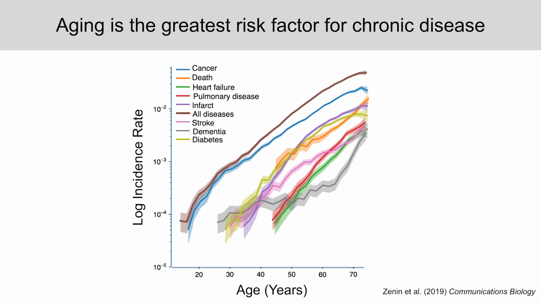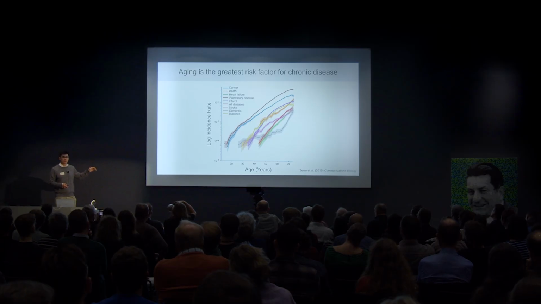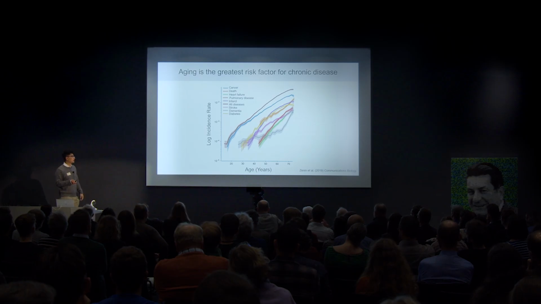I'm very interested in the process of aging because I think of it as the greatest risk factor in many different types of chronic diseases. These are diseases like cancer, heart failure, stroke, dementia, and diabetes. They're very diverse diseases that target different organ systems, but they all share a ubiquitous risk factor, which is this process that we know as aging.